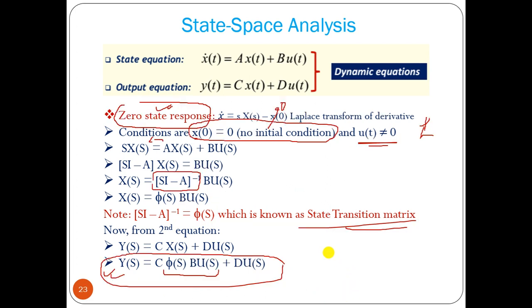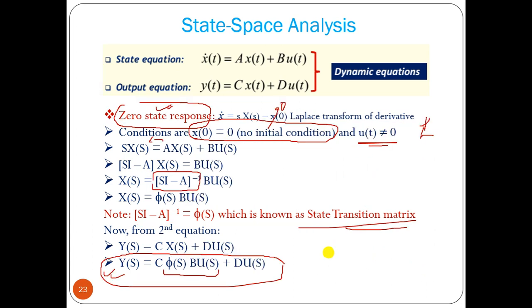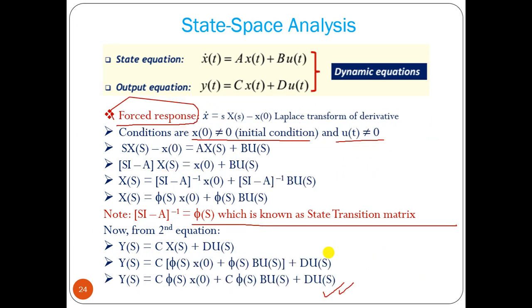So for the zero input response we can find the output response, for the zero state response we can find the output response, and for the forced response we can find the output response. For every possible combination we can find the output response very easily using this state space model.